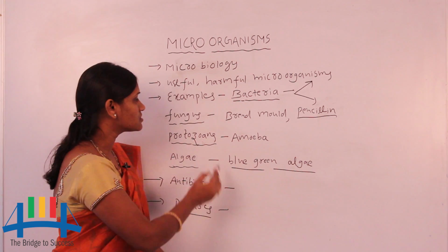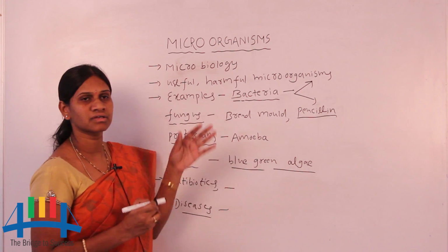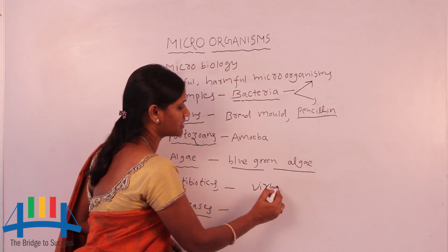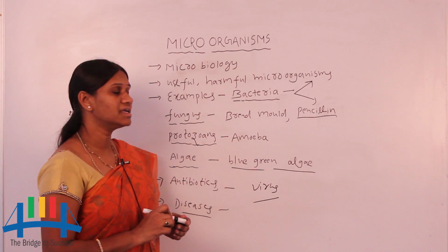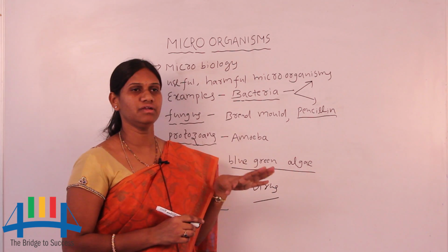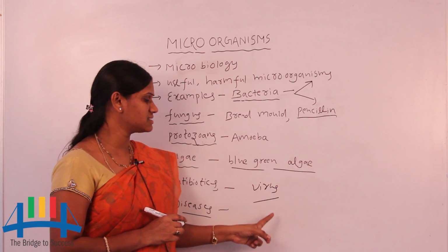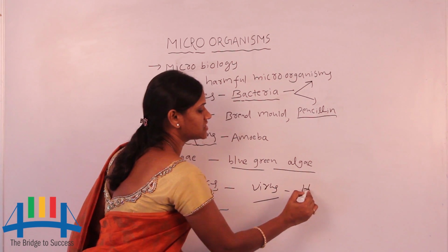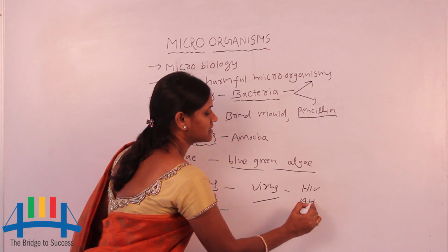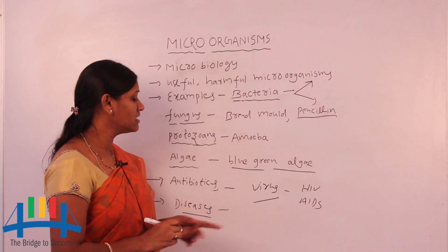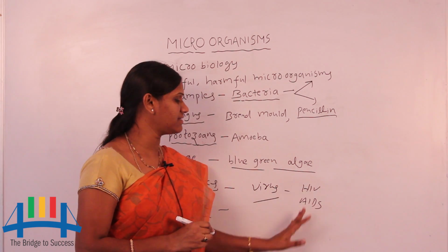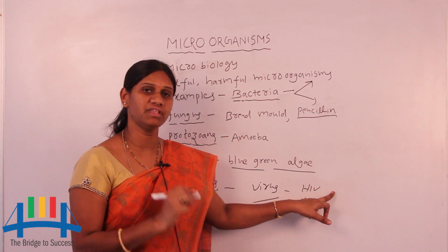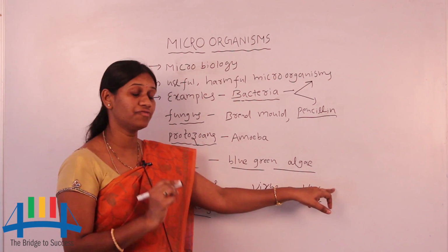Not only these, some very dangerous microorganisms are there, like the virus. Throughout the world, the smallest microorganism is the virus. The very popular diseases HIV and AIDS are caught through the virus. What is the difference between the two? HIV is the name of the virus, the human immunodeficiency virus.